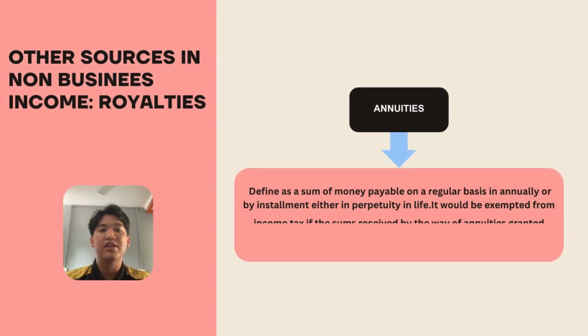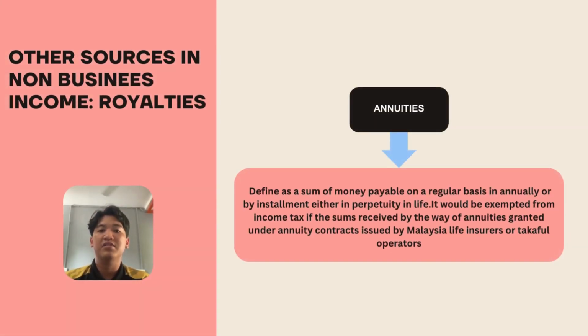And lastly is annuity. Annuity is defined as a sum of money payable on a regular basis, annually or by installment, either in perpetuity or for life. It will be exempted from income tax if the sum is received by way of an annuity granted under an annuity contract issued by a Malaysian life insurer or takeover operator.